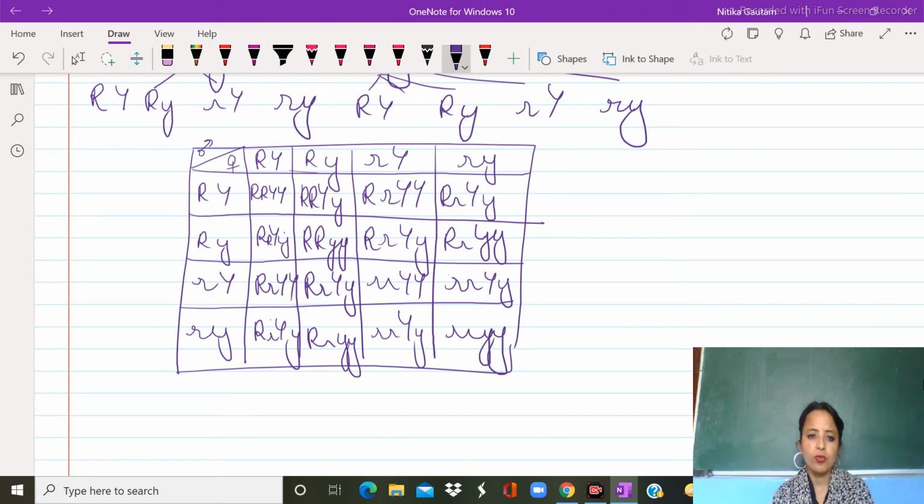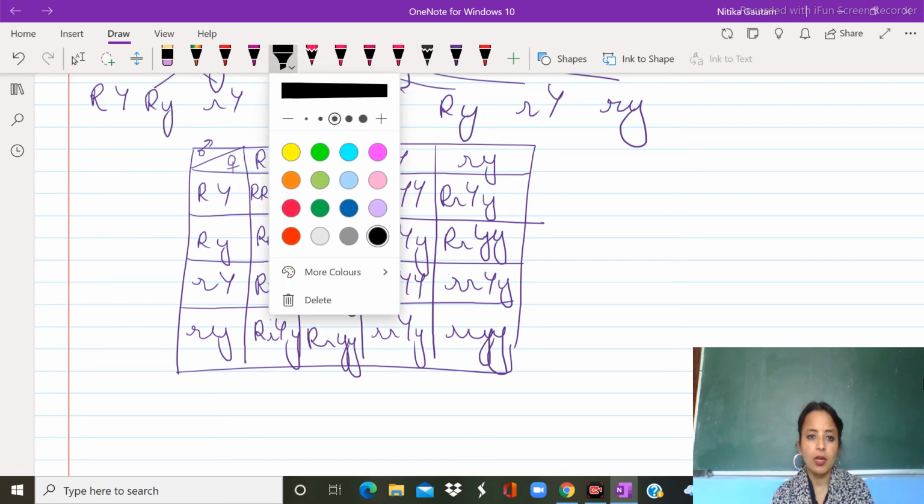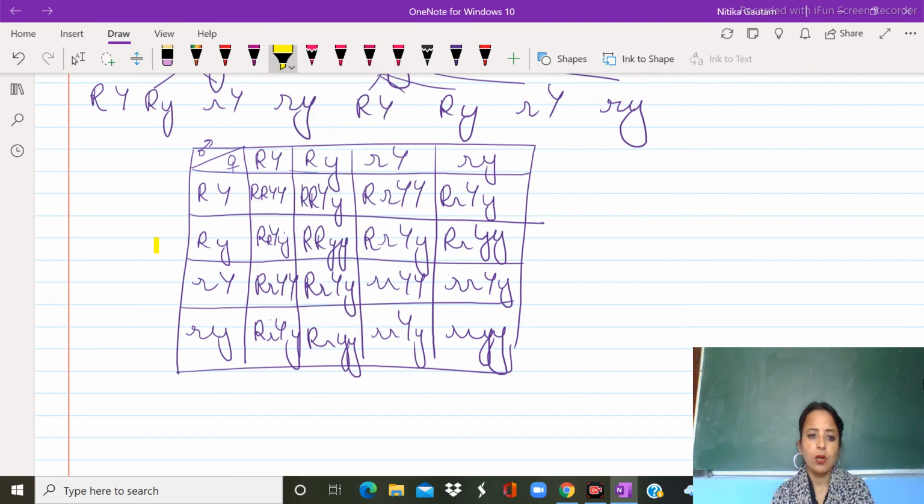So now you have to tell me how many are round and yellow. Okay, so we will take any color. Suppose this black color. Okay, this yellow. Okay, so now round and yellow, round yellow, round yellow, round yellow, round yellow, round yellow. Okay, count 3, 4, 5, 6, 7, 8, 9. So 9 are your round and yellow.